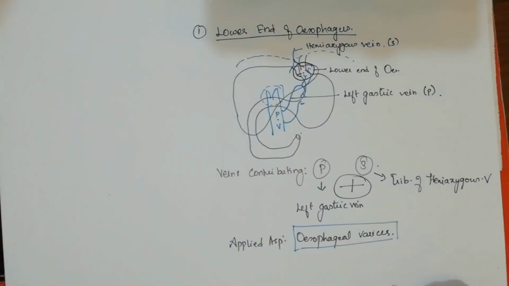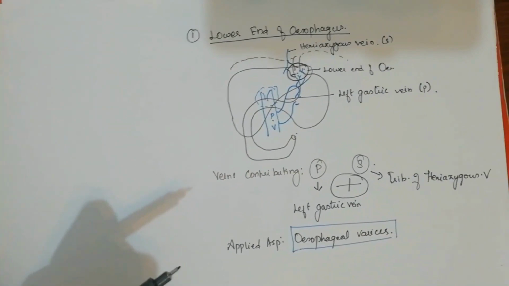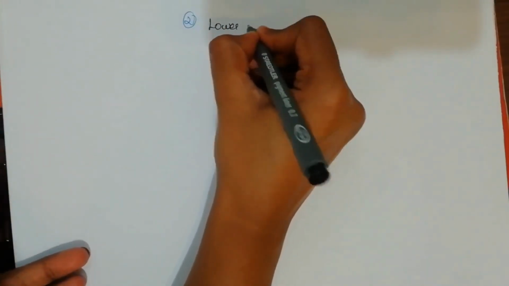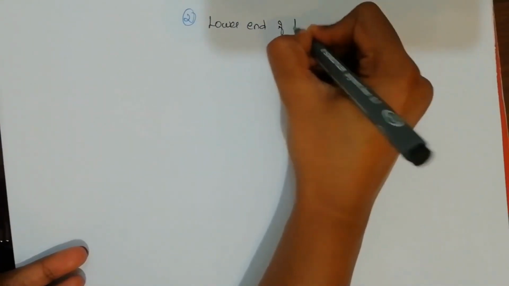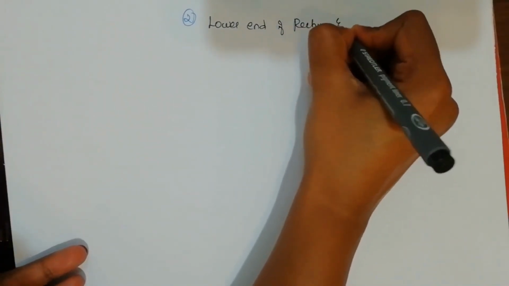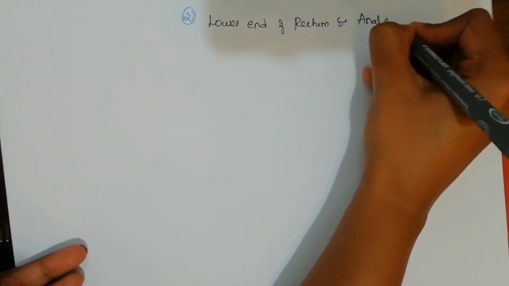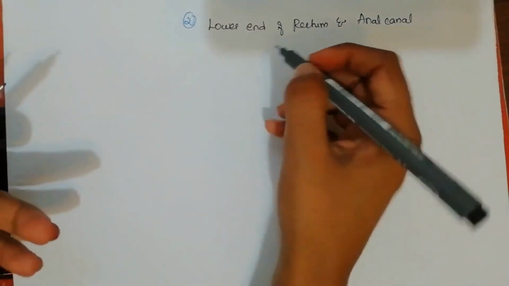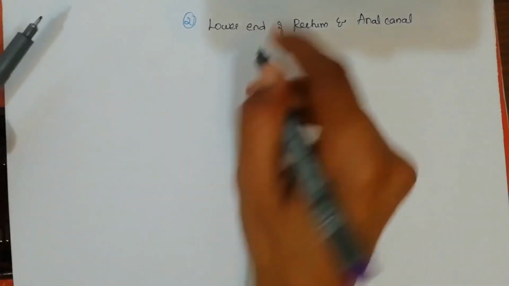Now we will move on to the second region. The second region where it is happening is at the lower end of rectum and anal canal.